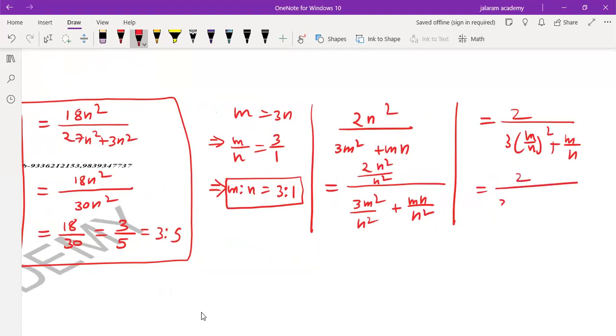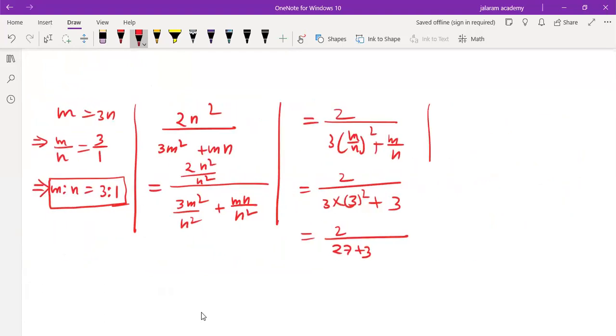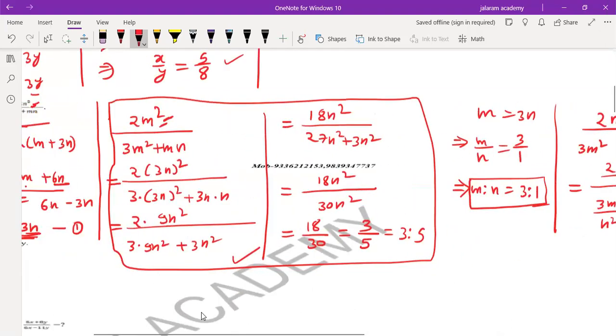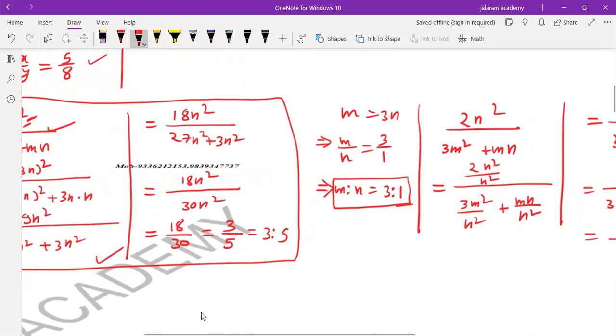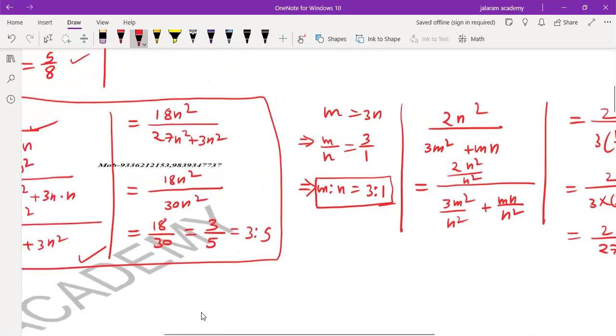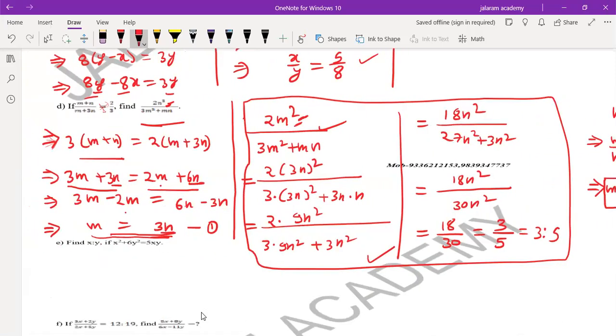So 2 upon 3 into value of m by n, which is 3 is to 1, is 3 only, plus m by n is again 3. So it is very easy to use this method also. 9 3s are 27 plus 3, 30, so it is 2 by 30. Now you will say the answers are not matching. This is because previously we had taken m square in the numerator and this time it is n square. So there is no chance of matching the answer.